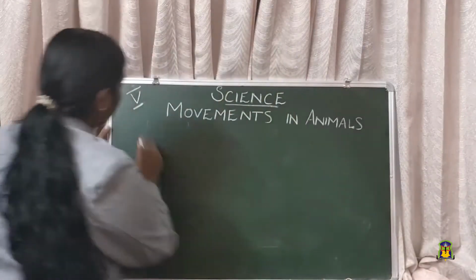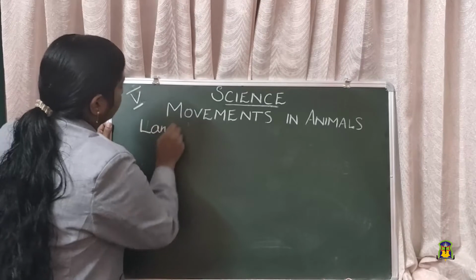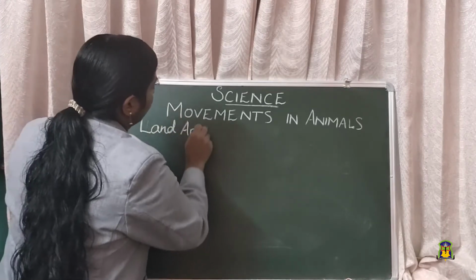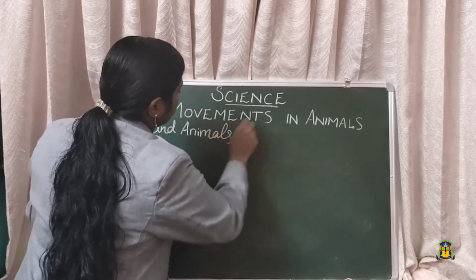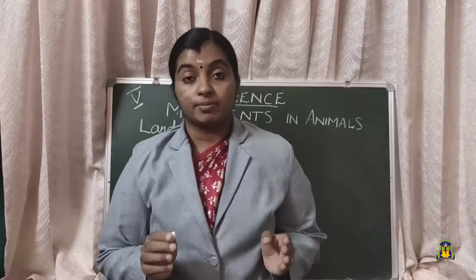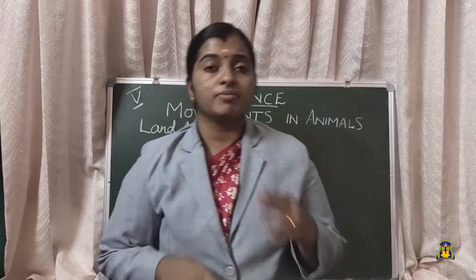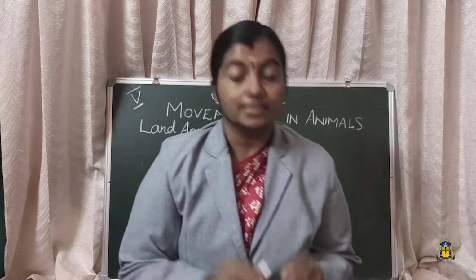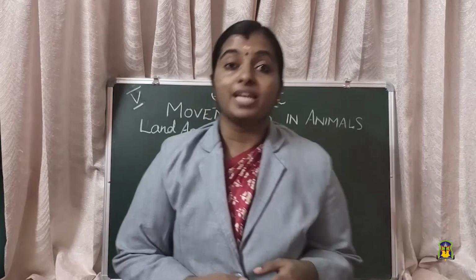First we will discuss about land animals. How do land animals move? The land animals move with the help of their legs. We are also land animals and we walk with our legs. Similarly, different animals like lion, tiger and giraffe, all these animals move with the help of their legs.